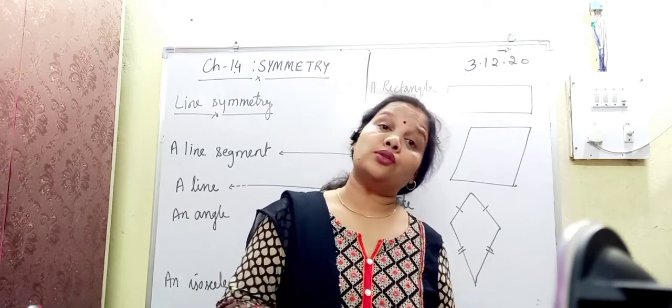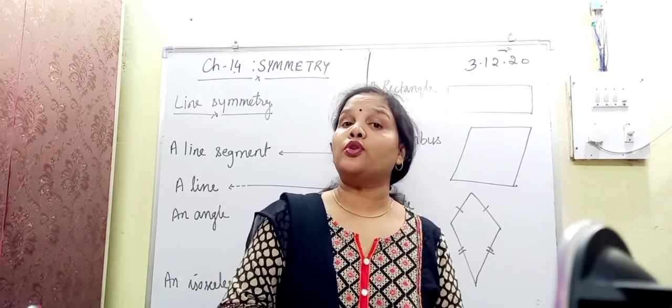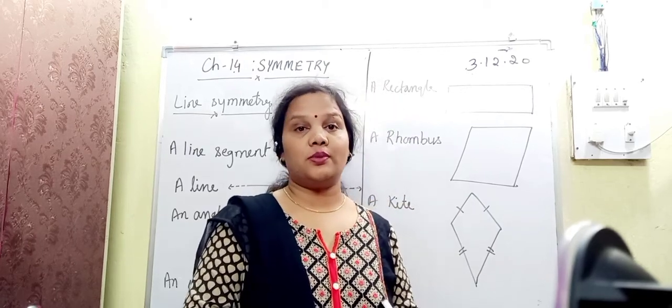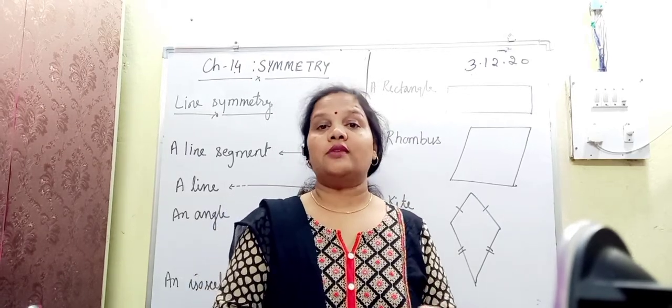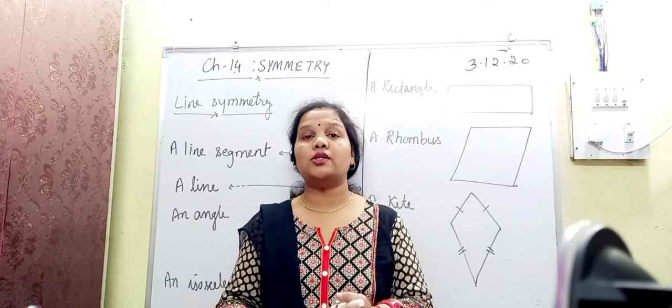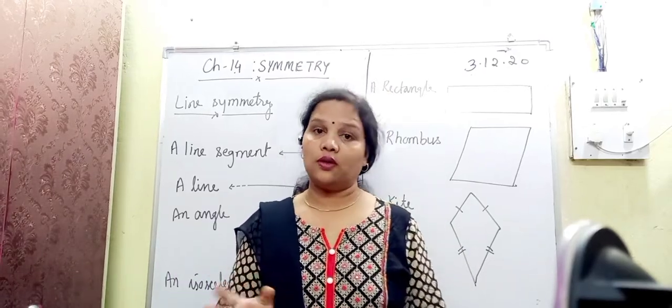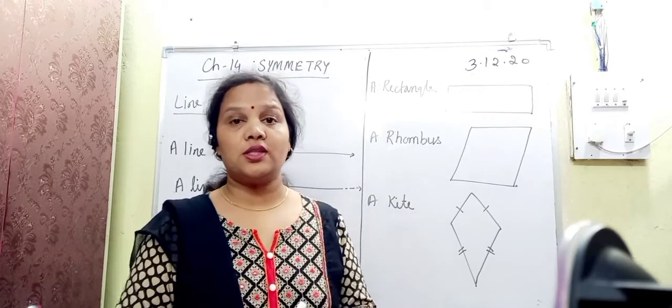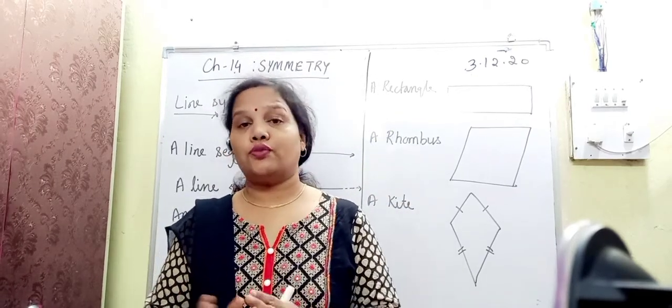And nature has also gifted us so many things which are so beautiful. Why are they beautiful? Because they are symmetrical, like leaves, flowers, humans, animals, birds, all are having these symmetrical figures. That is why they look beautiful, right?